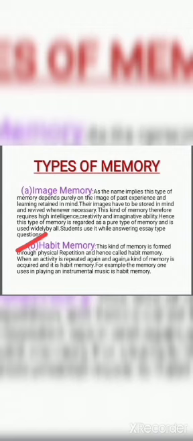Similarly, here habit memory is formed through physical repetition. That means whenever an activity is repeated again and again, a kind of memory is acquired, and that is called habit memory. For example, one can use this type of habit memory while playing instrumental music.